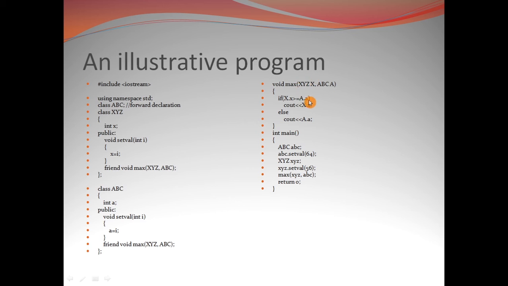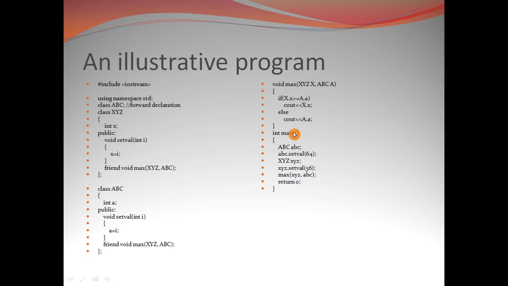So this is the approach of getting access to a private data member of a particular class by means of a friend function. This is the logic which returns the greater of the two numbers x and a in the respective classes, where the friend function max has been declared a common friend of both the classes.